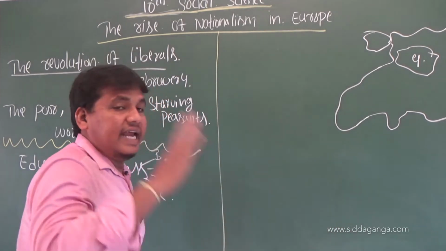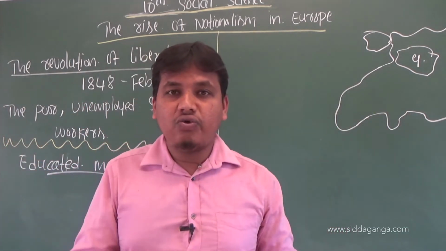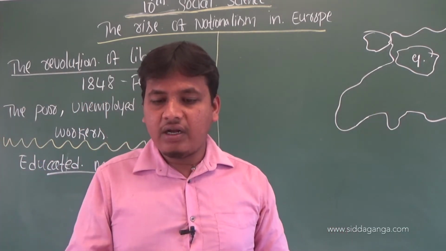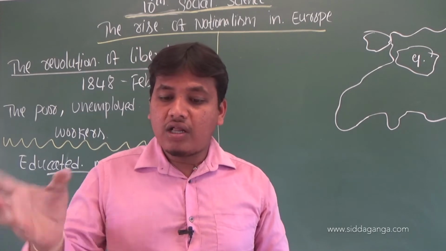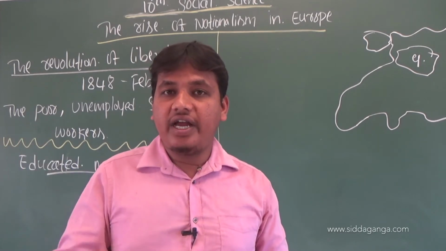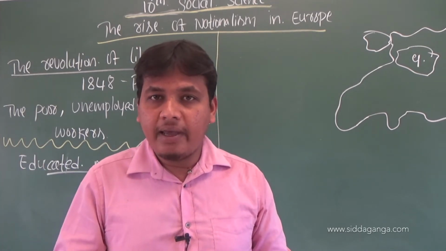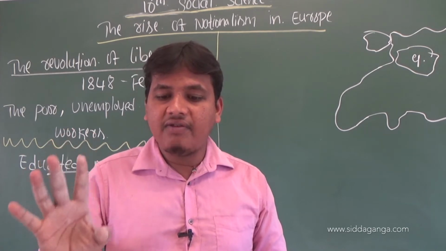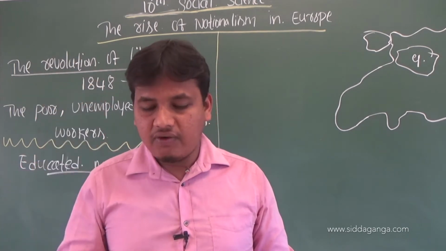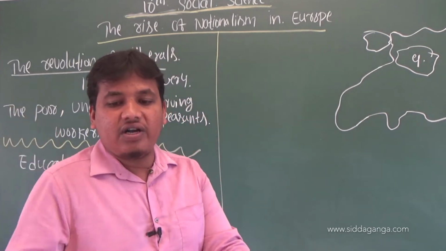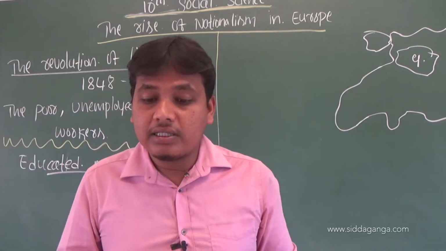He ruled from 1830 to 1848. During this time, another revolution took place in 1848 against Louis Philippe, popularly known as the 1848 February Revolution. Let us discuss the 1848 Revolution of the Liberals.